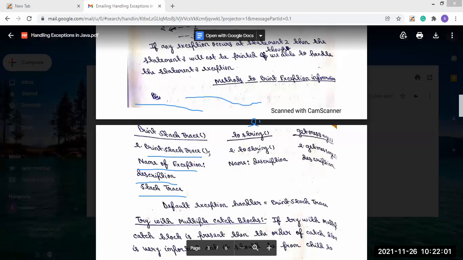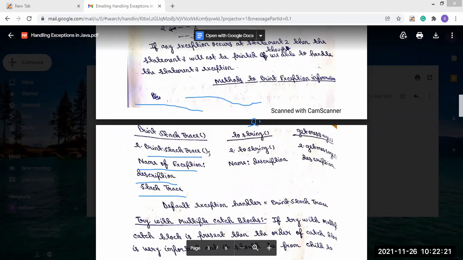And if we use the getMessage method, then it will show only the description of the exception.